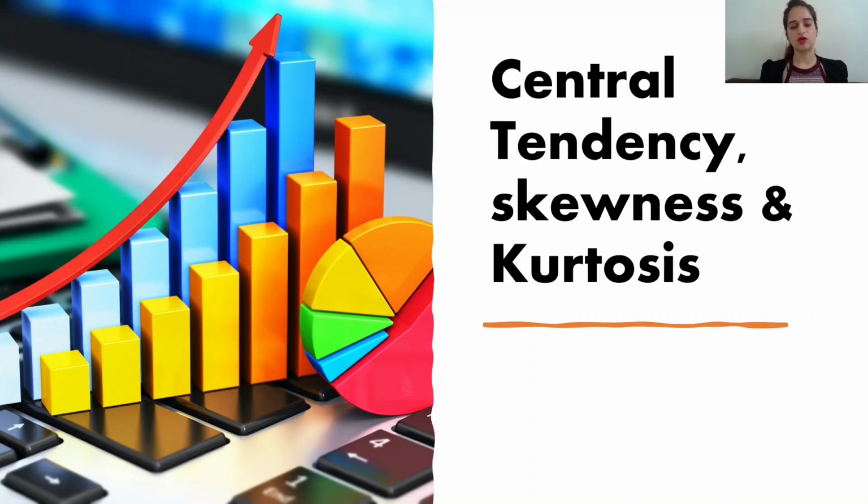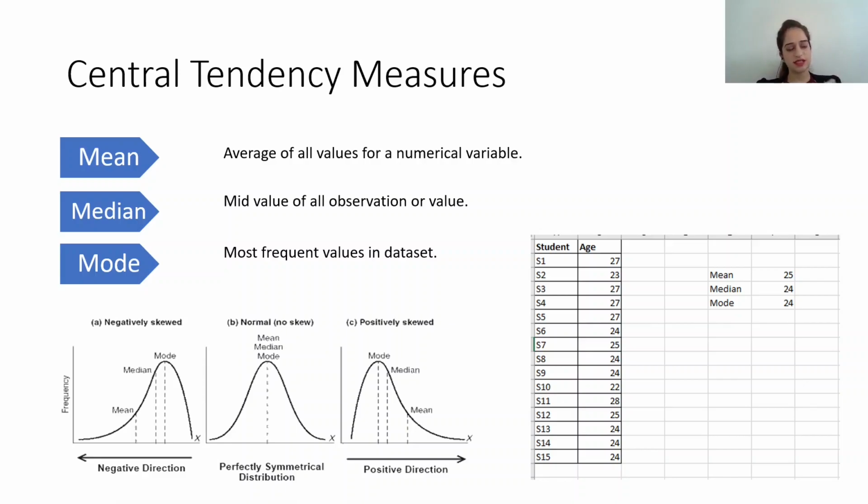Today I'll be talking about central tendency, skewness, and kurtosis. So, what is central tendency? It is a measure of distribution of data. Data can be something like these. This is more of symmetrical. This is one which has more of a negative direction, and this one is more of a positive direction. Now, what are these measures? It can be mean, median, or mode.